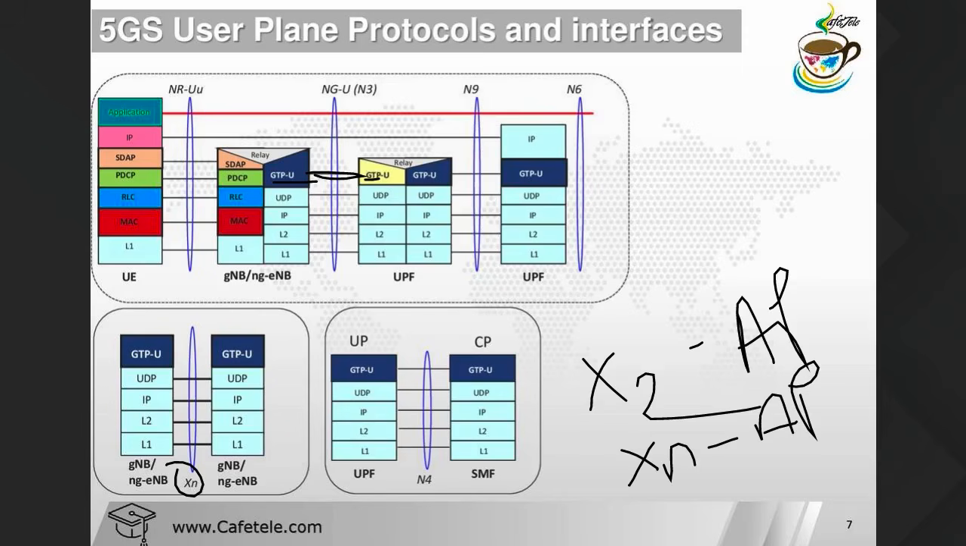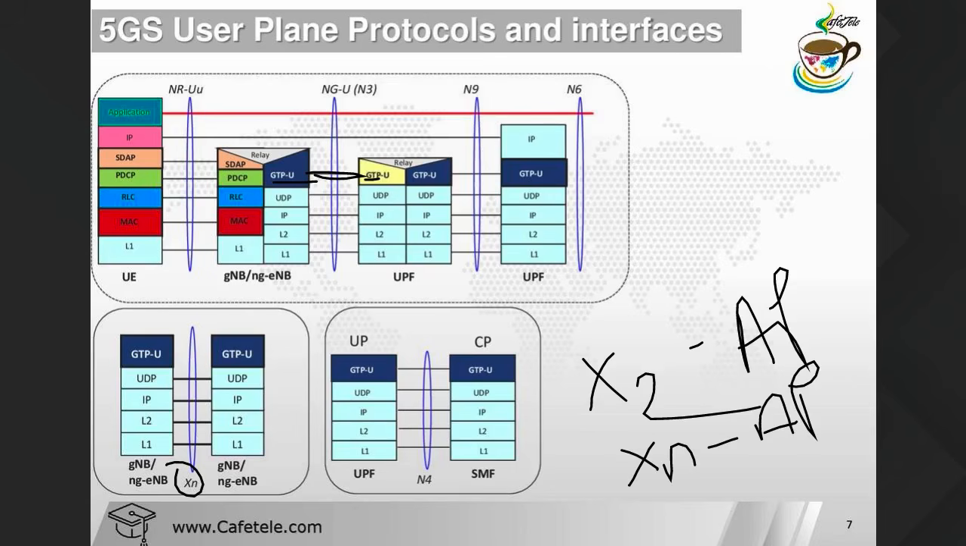Okay, so the UPF to SMF is connected via the N4 interface, and the thing is almost the same here. This UPF is connected by this one, N4. Now what is the UPF? UPF is user plane function, and what is SMF? SMF is your session management function.